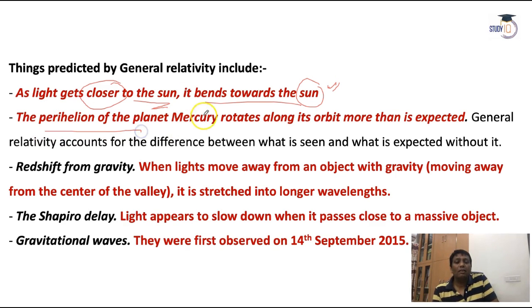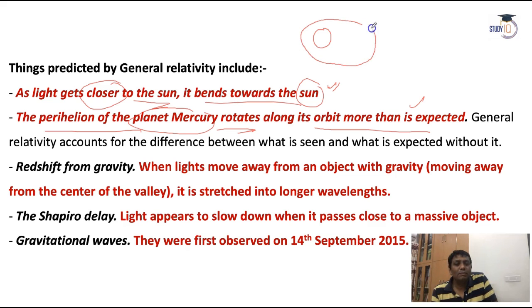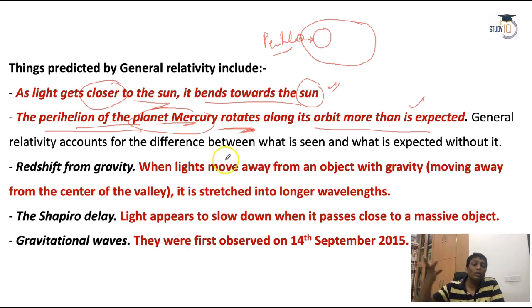The perihelion of the planet Mercury rotates along its orbit more than expected. See guys, what does perihelion mean? Suppose this is Mercury and this is the sun. If Mercury is getting closer to the sun, it is perihelion. In this condition, Mercury rotates at a speed even more than expected. It means relative motion is happening here. And when it is farthest, the rotation speed will be slow, while here the speed will be faster. So in respect of time, the object changes its own characteristics.